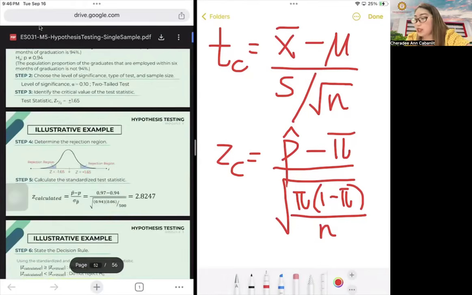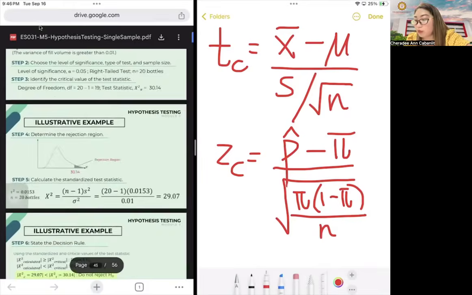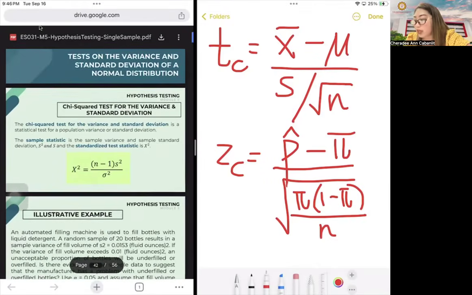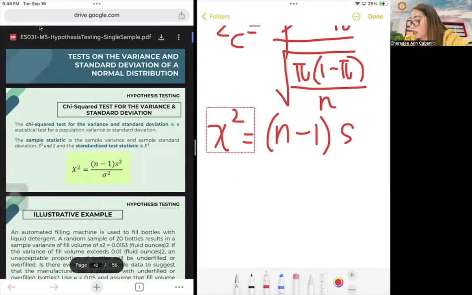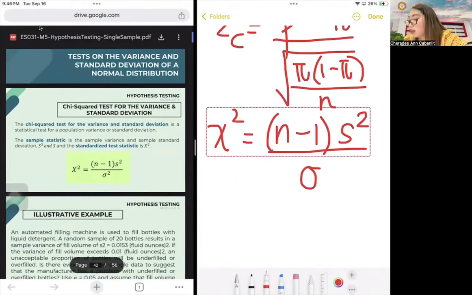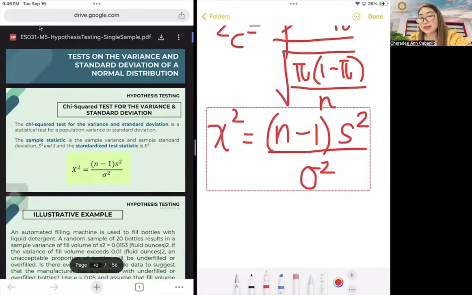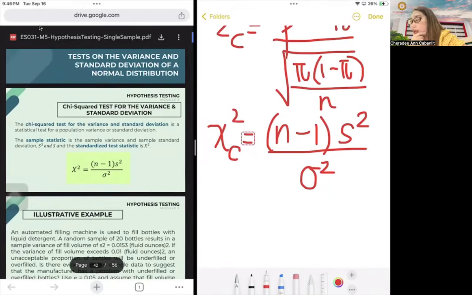And then if it's chi-square, here's also the formula for chi-square. For chi-square, that's n minus 1, times the sample standard deviation squared, no, that's the variance rather. S squared is the sample variance over the population variance. That's for the chi-square computed value.